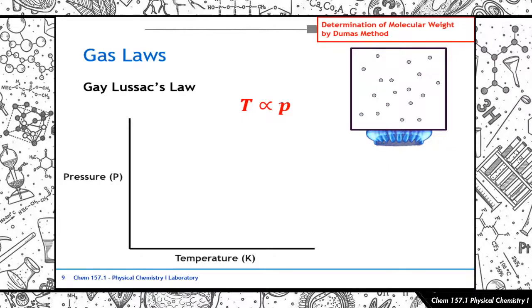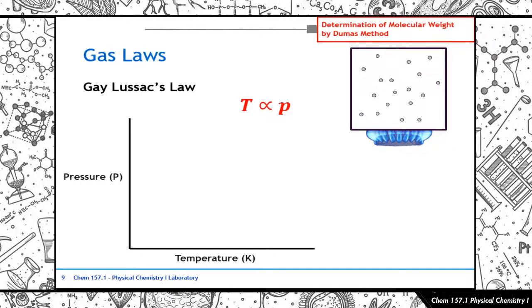What simply happens is that, syempre, again, sa fifth na postulate of the kinetic molecular theory is that yung average kinetic energy of your particles is directly related to the Kelvin temperature. So if you increase the temperature of your system, what happens is that your particles start to move faster, diba? Again, it's the average kinetic energy.